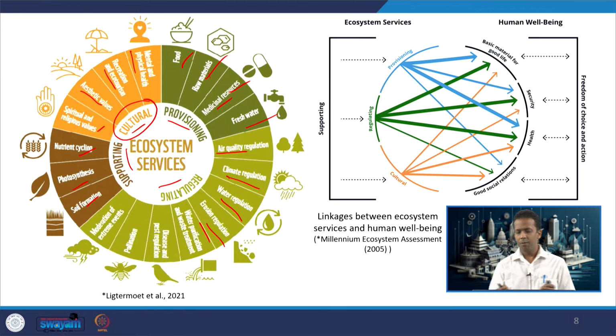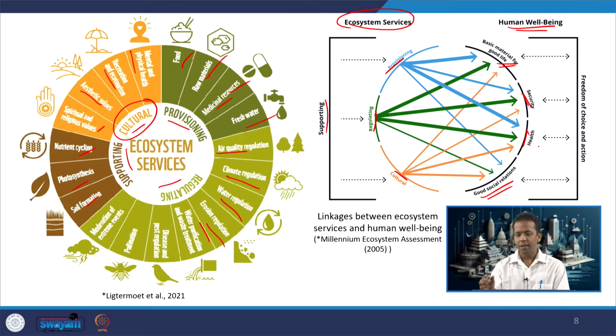So, this is a simple diagram showing linkages between ecosystem services and human well-being. If we have these provisioning, regulating, cultural and supporting, all four services of the ecosystem, they can contribute to human well-being through basic materials for a good life like food, water, raw materials, and also security, health and good social relations.